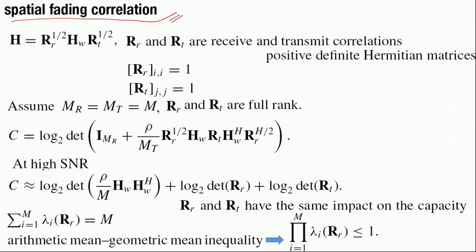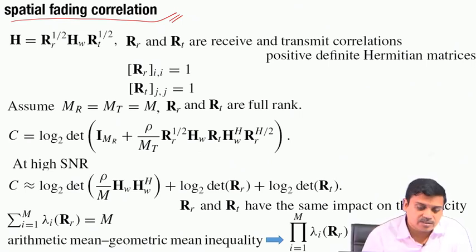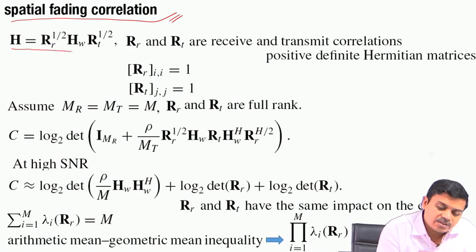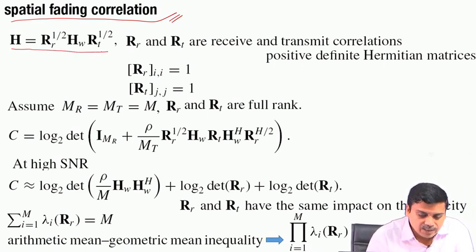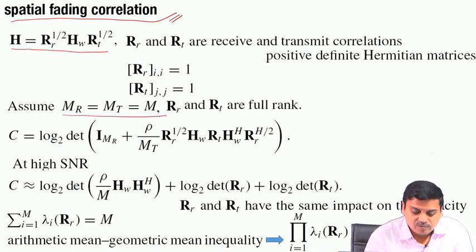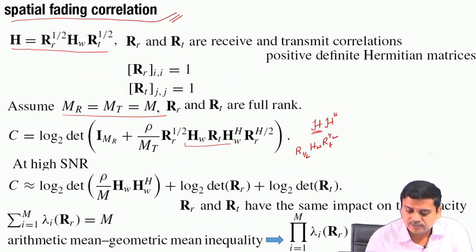We had seen such a thing for the diversity performance, we will now see it for the capacity results. H can be expressed in this form, we have discussed this thing earlier, and we assume MR equals MT equals M. Then what we see is that the H Hermitian that we had over here, remember, if you expand H, it is R_R half H_W R_T half, and if you look at this, that will be R_T half H_W Hermitian R_R half Hermitian.